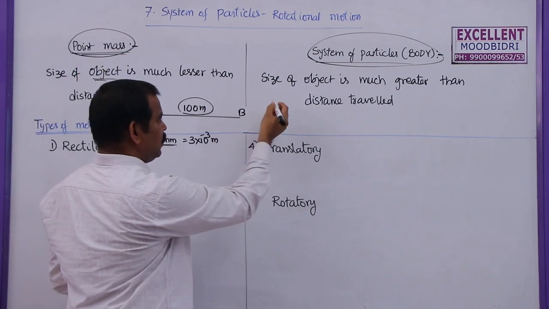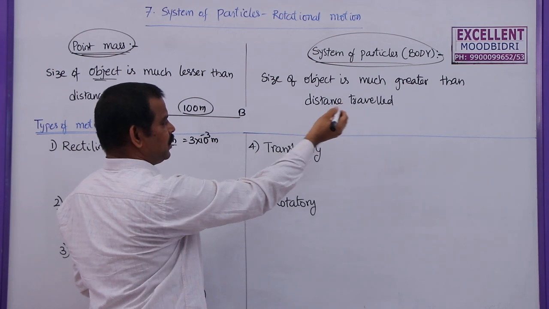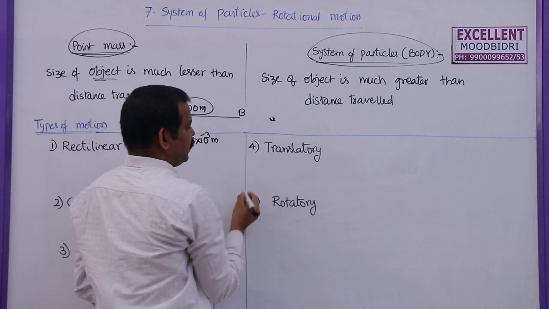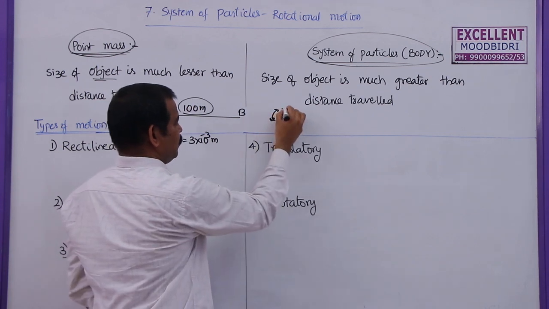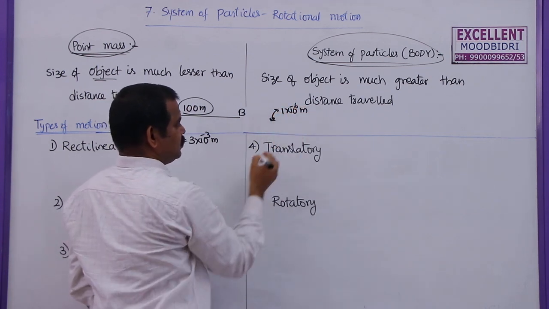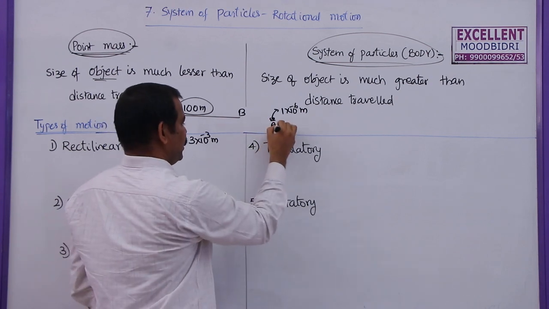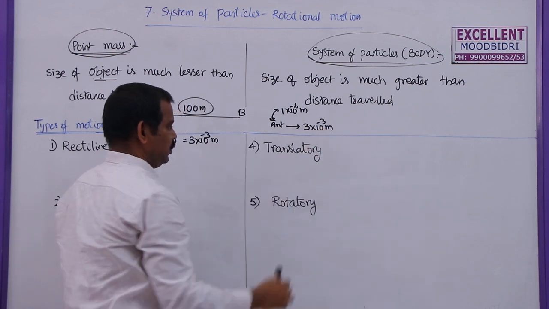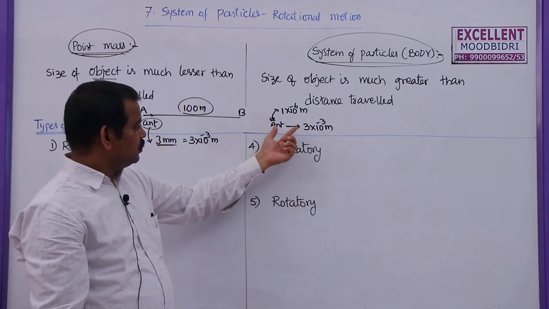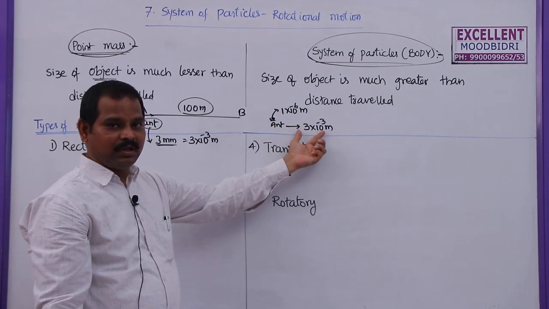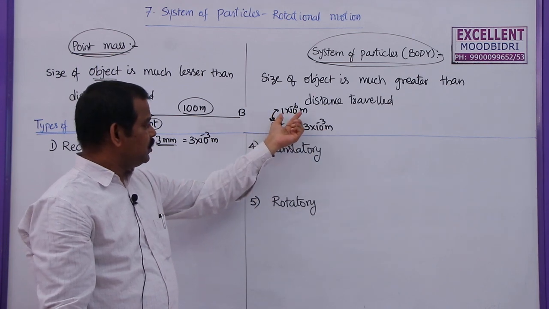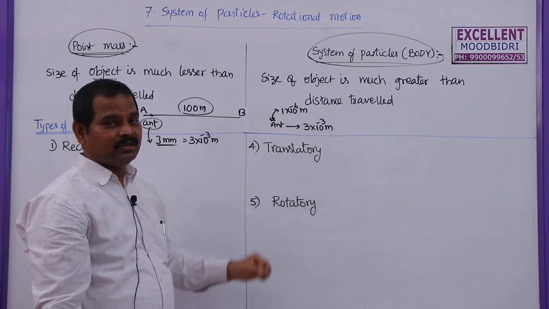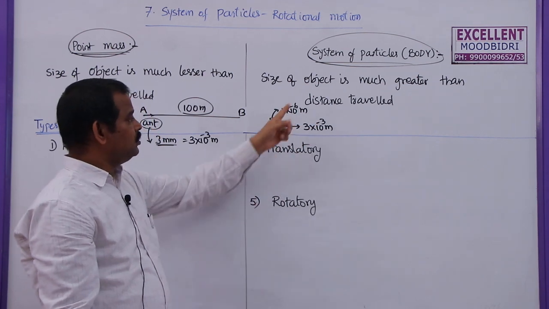Similarly, take the case where the size of the object is much greater than the distance travelled. Let us say the ant is travelling from C to D. The distance travelled is 1 micrometer, that is 10 power minus 6 meter, and the size of the ant, we know, is 3 into 10 power minus 3. If you compare these two, the size of the object is 3 millimeter, and the distance travelled is a micrometer. So the size of the object is bigger than the distance travelled. Here the ant is said to be a body.